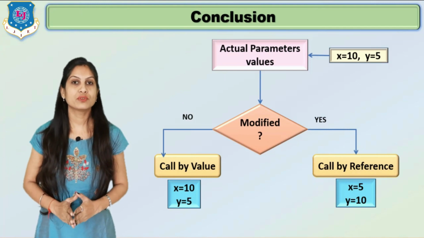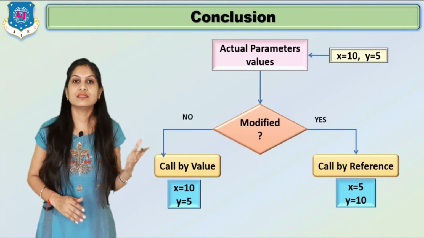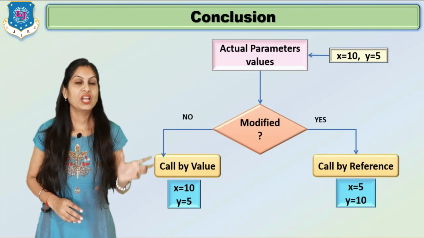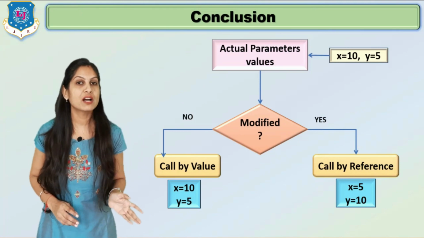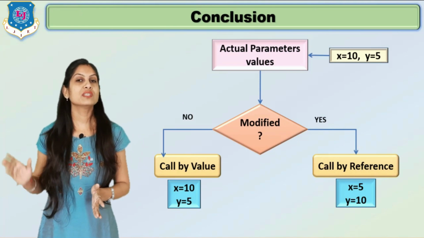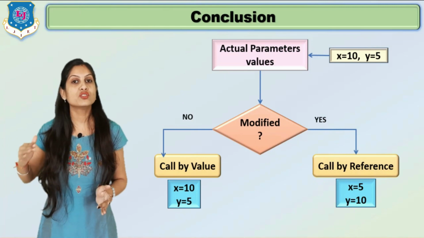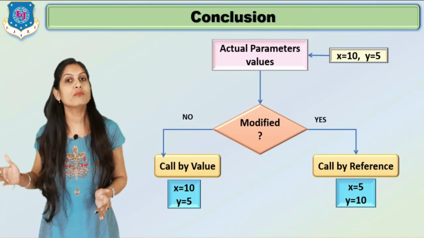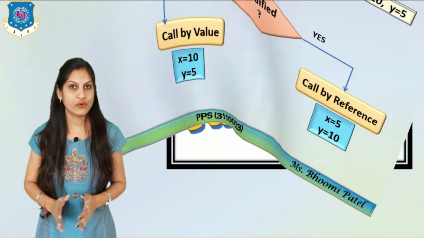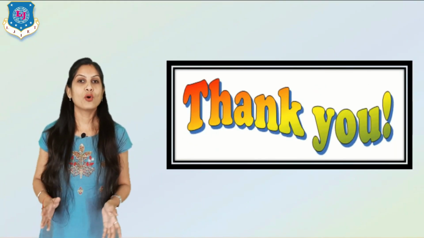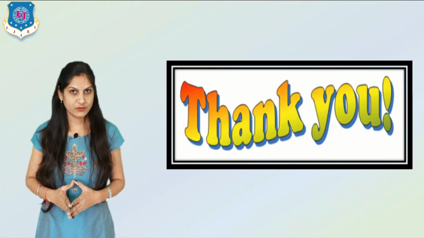So simply, you have to remember: when you are using the concept of call by value, the actual value will not be affected, but when you are using call by reference, the actual value will also be updated with the formal value. Clear? I hope you guys understand this concept very well.